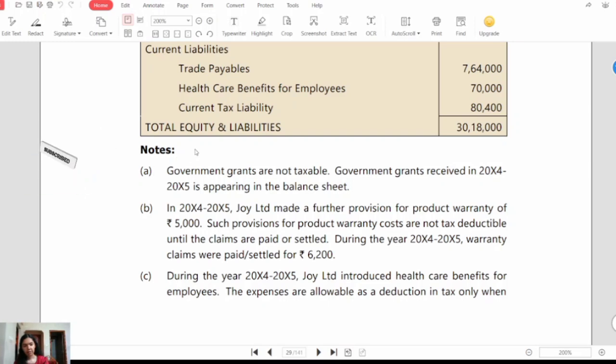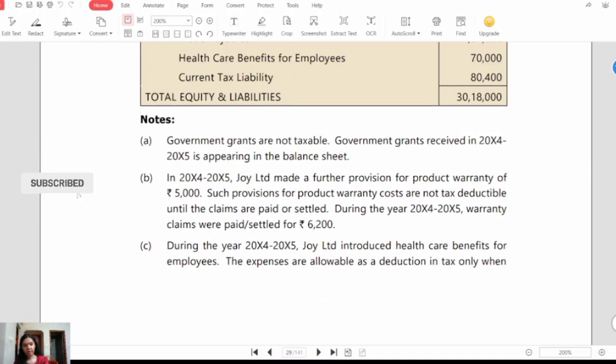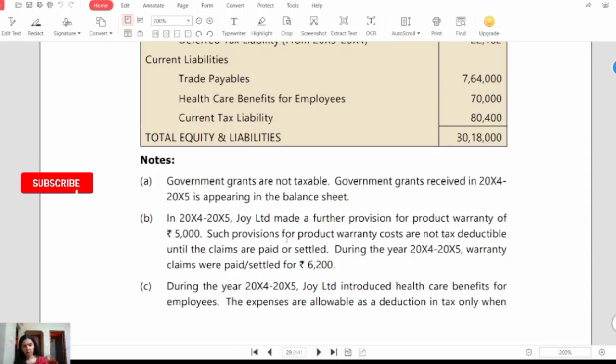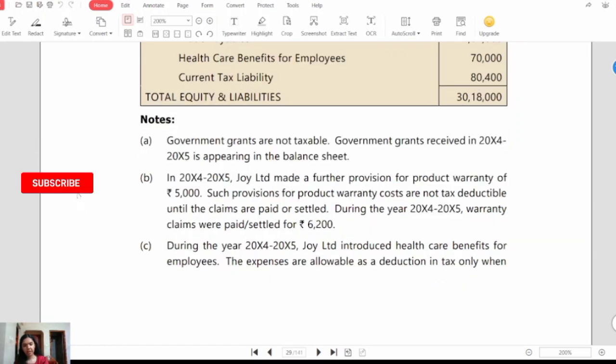Note A. Government grants are not taxable. Government grants received in 2024-2025 is appearing in balance sheet. Note B. In 2024-2025, Joy Limited made a further provision for product warranty of rupees 5,000. Such provisions for product warranty costs are not tax deductible until the claims are paid or settled. During the year 2024-2025, warranty claims were paid or settled for rupees 6,200.